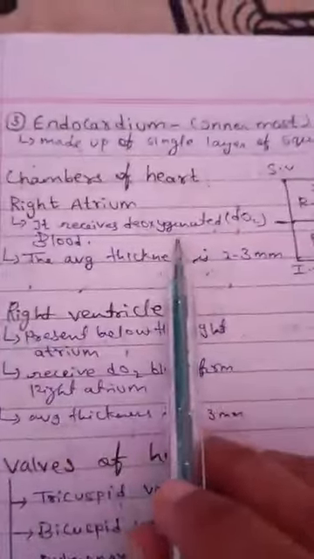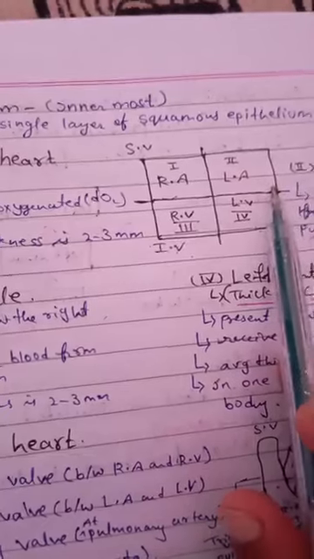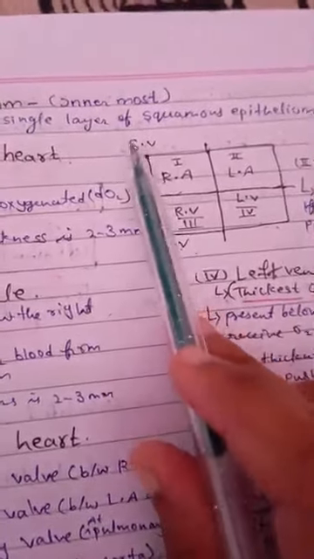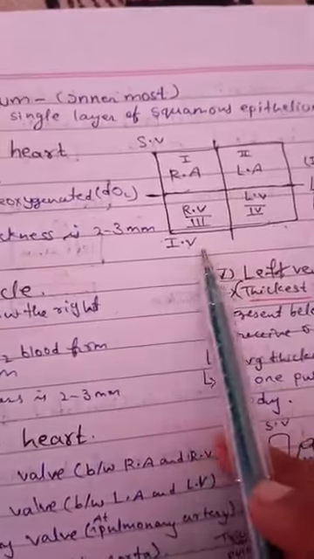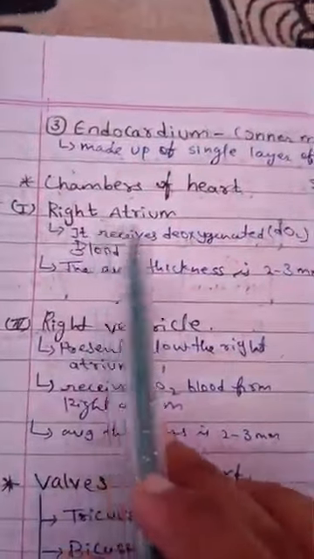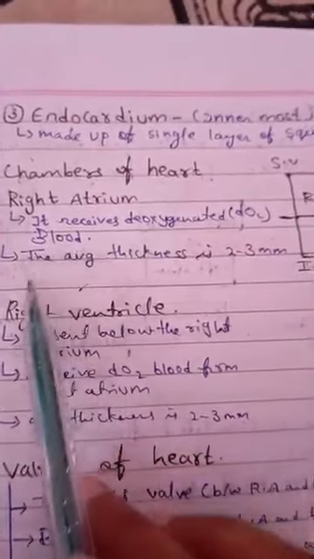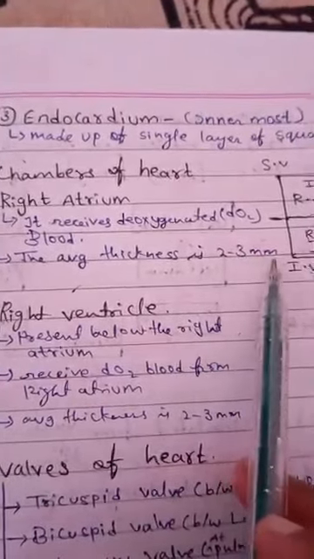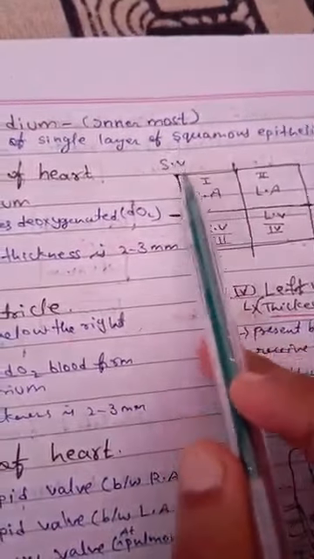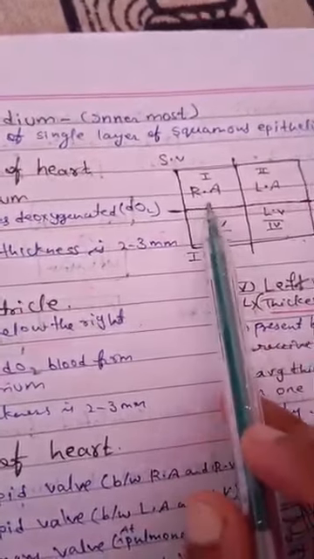Chambers of the heart. There are 4 chambers of the heart: right atrium, left atrium, right ventricle, and left ventricle. This one is the superior vena cava and this is the inferior vena cava. First chamber, right atrium. It receives deoxygenated blood. The average thickness is 2 to 3 mm. It receives deoxygenated blood from the superior vena cava and inferior vena cava.